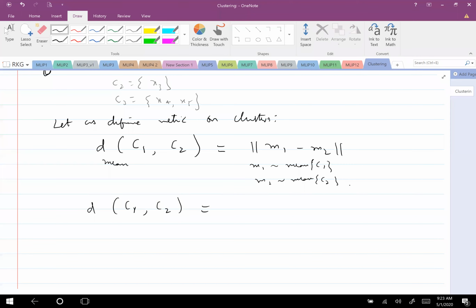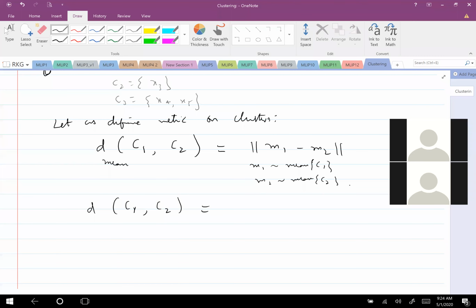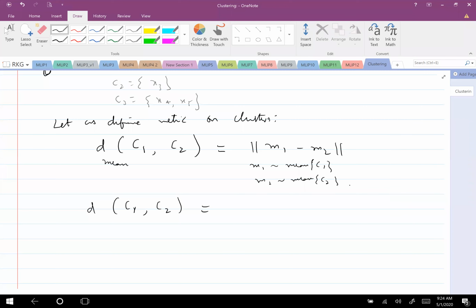Okay, but covariance between M1 and M2, will that give the distance? Is covariance a good measure? Covariance just gives how the elements within the cluster are distributed. If some samples are distributed like this in C1, and in C2 the samples are distributed something like this, then it says that the covariance of C2 is higher and C1 is smaller.